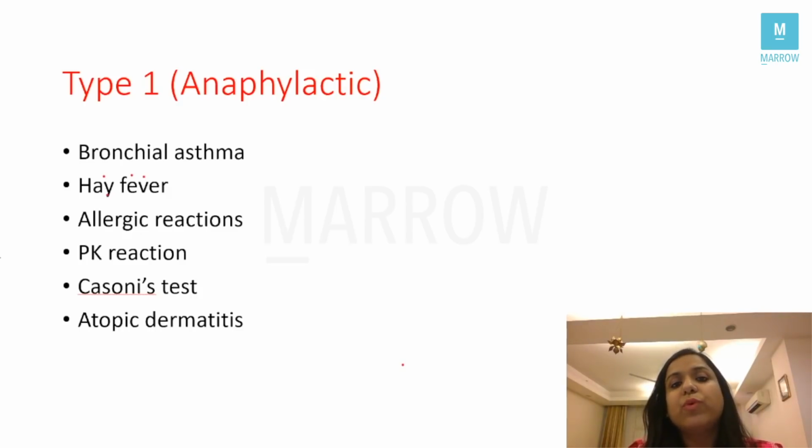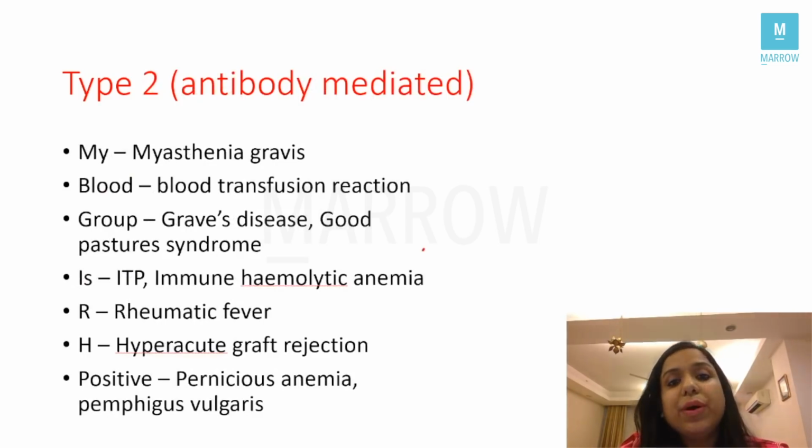Also, for type 1, you have to remember that the cytokines which are very important are IL-4 and IL-5. Which cell is most important? The answer is mast cell or eosinophil. The next question which is asked is, what is the earliest mediator to be released in type 1 hypersensitivity? The answer is histamine, correct? Then we have type 2 hypersensitivity, which is antibody mediated, right?